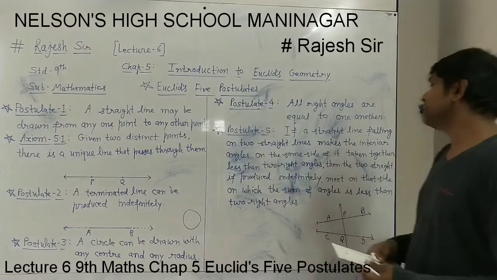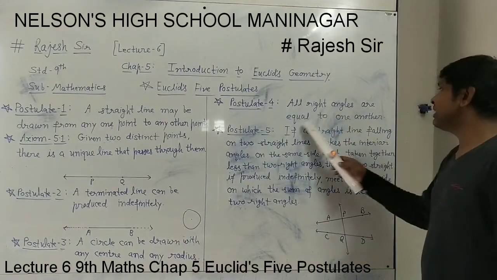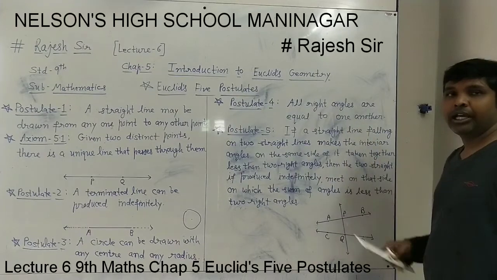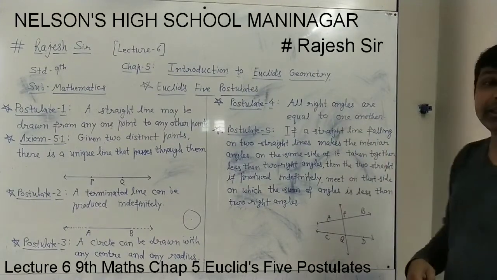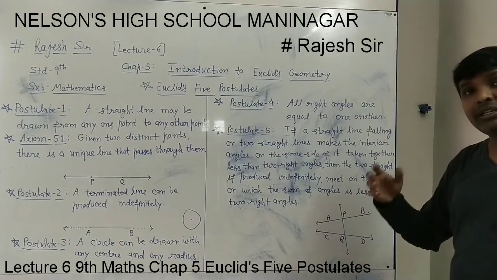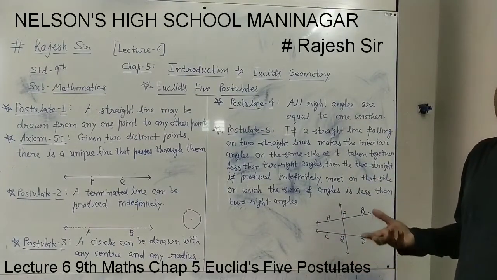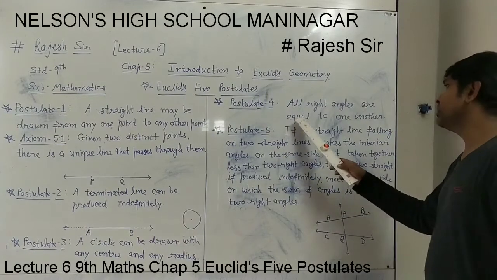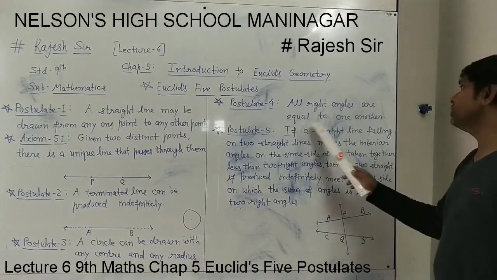Postulate 4 is also very simple. All right angles are equal to one another. As you know, right angle means a 90-degree angle. So all the right angles will have a measure of 90 degrees. So all will be equal. It's obvious. So postulate 4: all right angles are equal to one another.